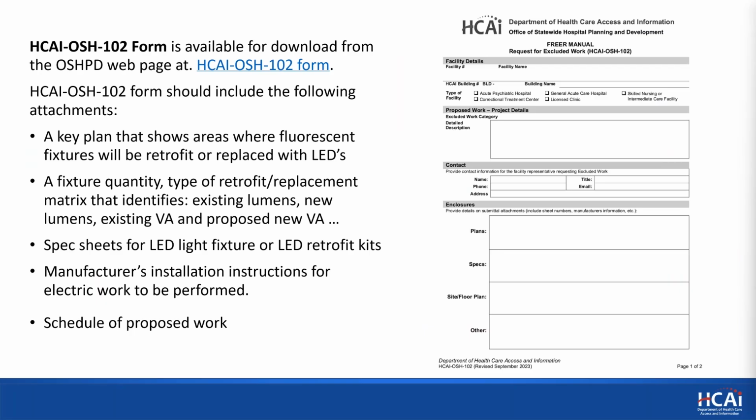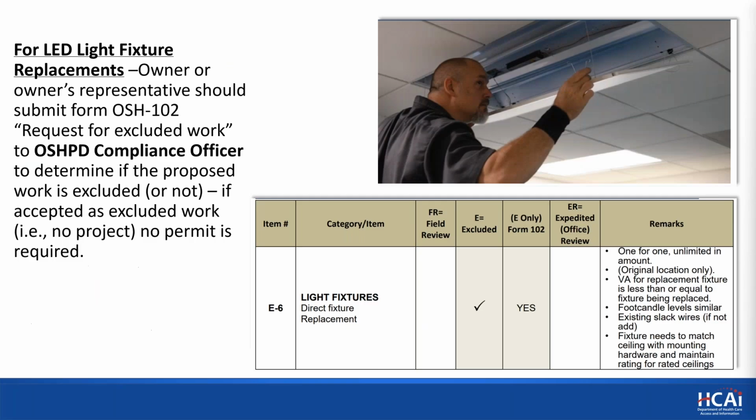Also, we'll require spec sheets for the LED lighting, either new fixtures or retrofit, manufacturer's instructions, and a proposed schedule. So I'm going to go ahead and start walking through these one at a time now. For LED light fixture replacements, the owner should submit the Form 102, request for excluded work, to the OSHPD compliance officer. They will review it and get back to them. If it's agreed that it's excluded work, then the effort can begin.